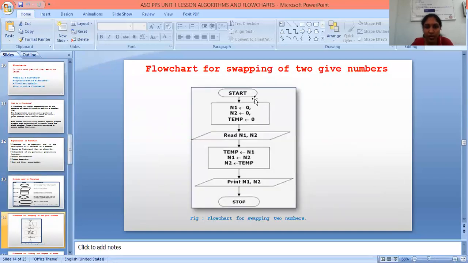This is an example for a flowchart. Flowchart for swapping of two given numbers. What is the first step? Start. Next one is input. I can take the n value as 0, n2 as 0, temp value is 0.